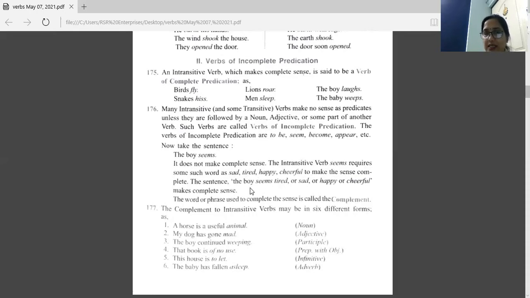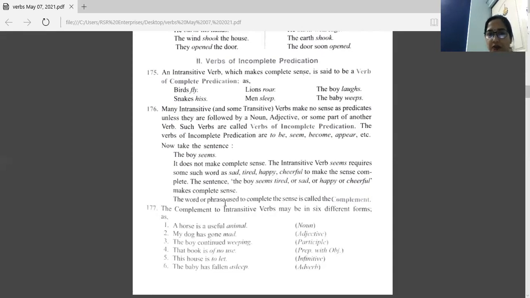The boy is the subject and seems tired is the predicate. Now with this verb seems, if you are using another word like tired, this sentence is giving complete meaning. That's why seems is a verb of incomplete predication. You can write it this way also: the boy seems sad, the boy seems happy or cheerful, to complete the meaning of the verb. So this is a verb of incomplete predication because the predicate is not giving a proper meaning.